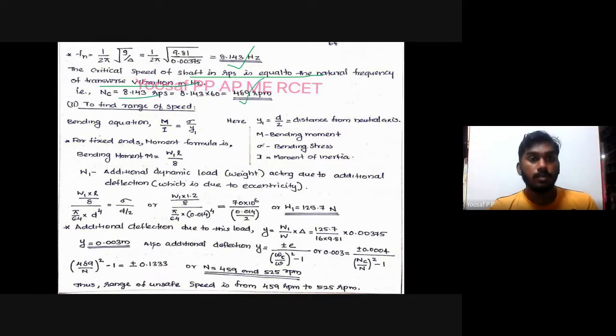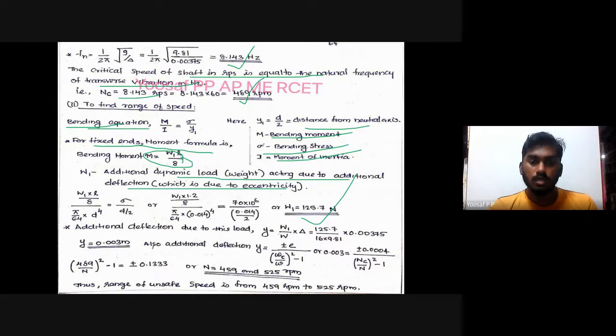To find the range of speed, you can use the bending equation, M over I is equal to sigma over y. Here M is bending moment, sigma is bending stress, I is moment of inertia, and y is d by 2, the distance from the neutral axis. For a fixed beam, the bending moment is M is equal to W1 L divided by 8. W1 is called the additional dynamic load acting due to additional deflection, which is due to eccentricity. W1 L by 8 divided by pi by 64 d raised to 4 is equal to sigma divided by d by 2. If you substitute the values, you can find the value of W1, that is 125.7 Newton.